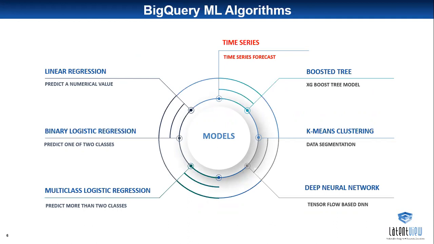In this slide, I am going to explain briefly some of the machine learning algorithms presented in BigQuery ML. Some of them are linear regression, logistic regression, k-means clustering, and deep neural networks. Let's consider linear regression. It is an ML algorithm based on supervised learning that performs regression tasks. Regression models predict target values based on independent variables. It is mostly used to find the relationship between variables and for forecasting values.